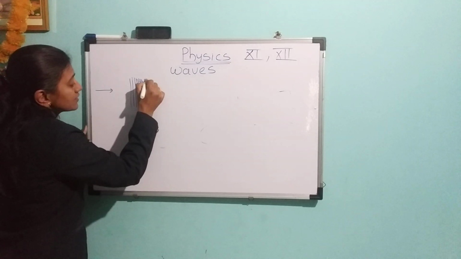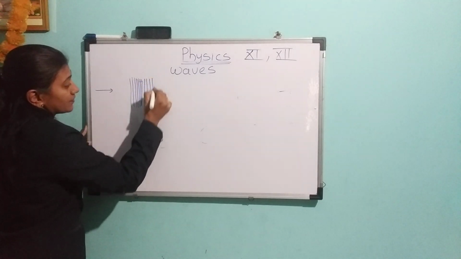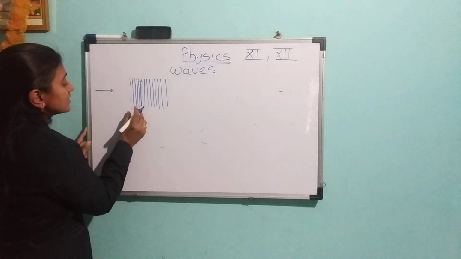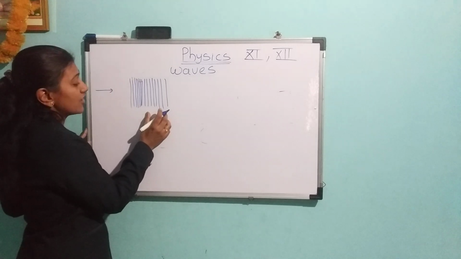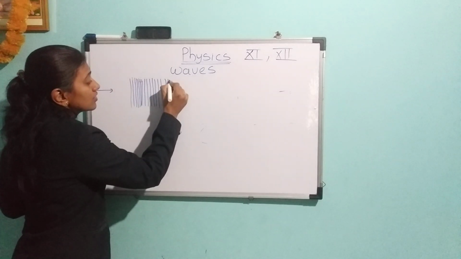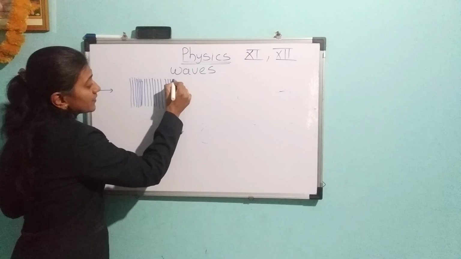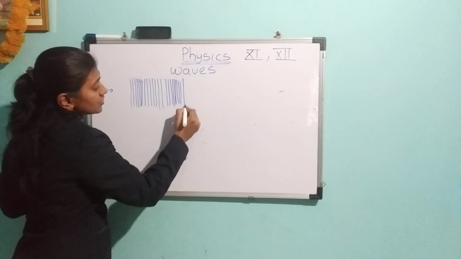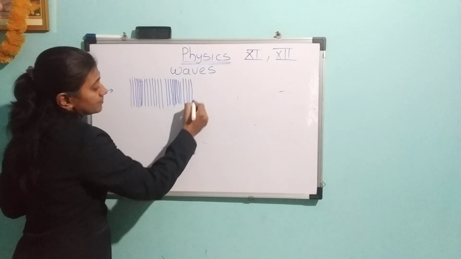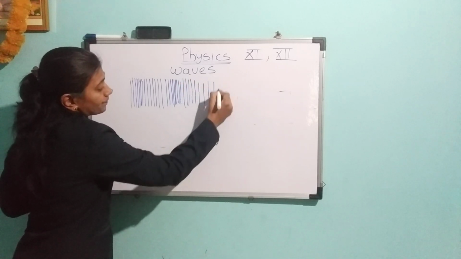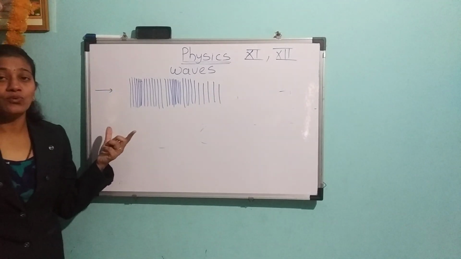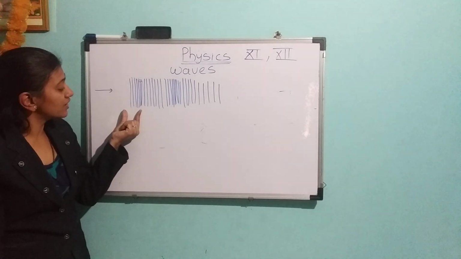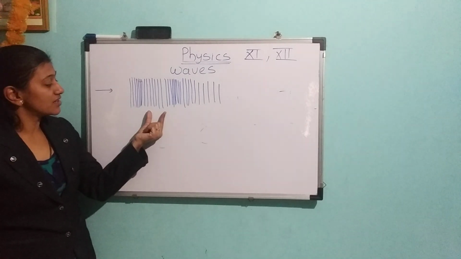And afterward we can see the rarefaction is there. The two regions are there when the sound is traveling in the air. First is the compression, second is the rarefaction. Again we get the compression, where particles are close to each other. After that compression we get the rarefaction. Whenever the sound travels in the air, in that region we can see compression. After that compression there is a rarefaction.